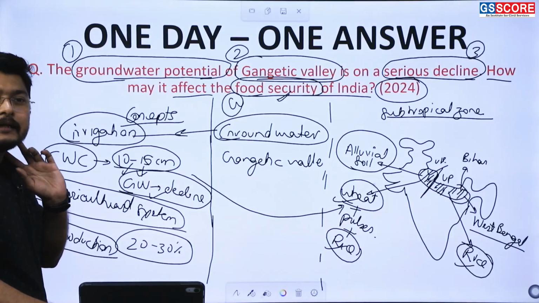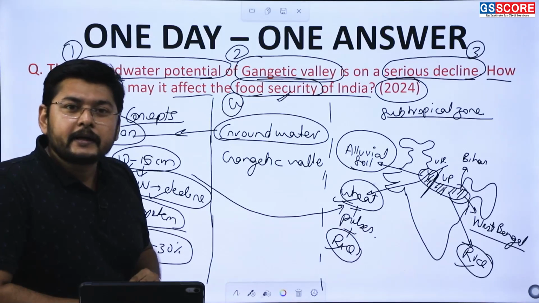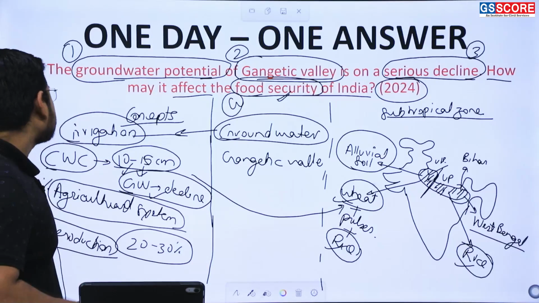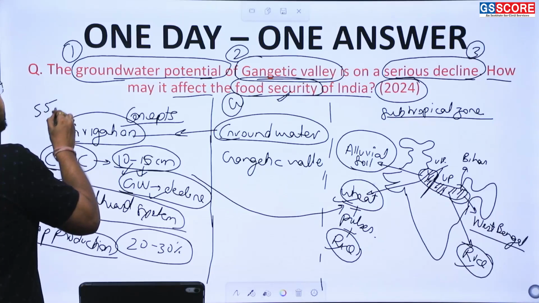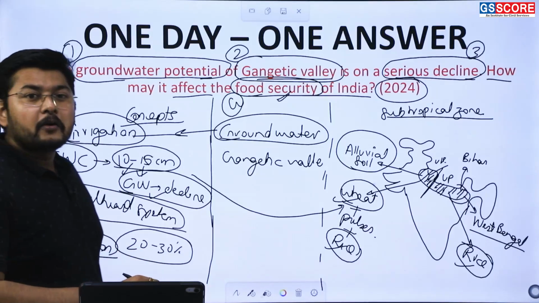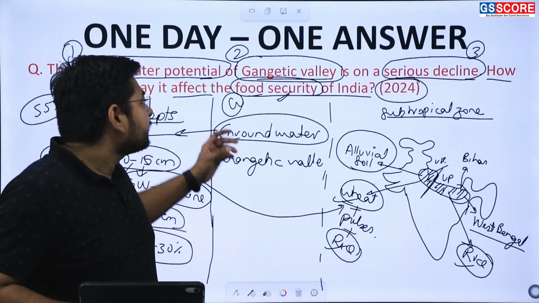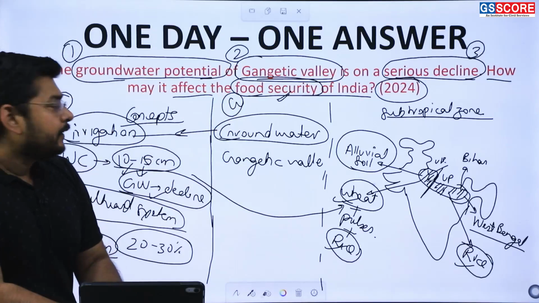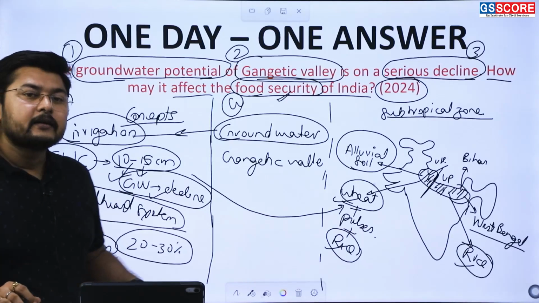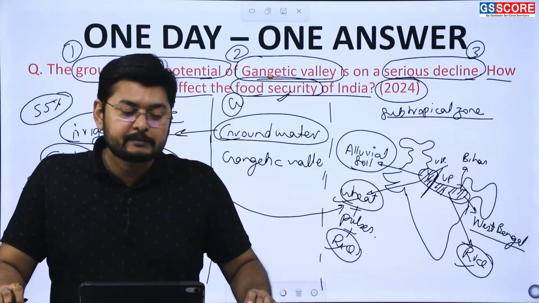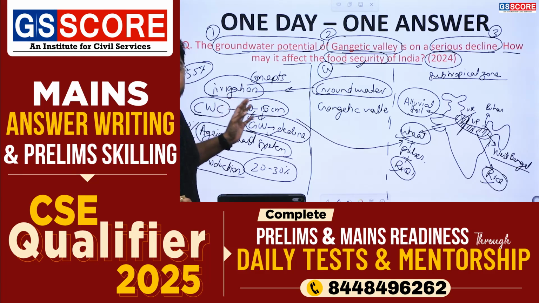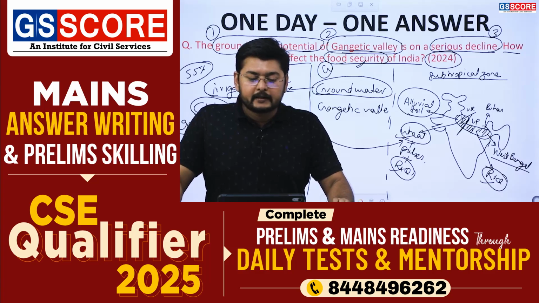We can see that the irrigated and non-irrigated regions in the northern part of India differ greatly. More than 55% of the region in the northern part of India, the Gangetic Valley, is unirrigated. Therefore, through this data we can analyze that yes, groundwater is declining, and this has been reported by the Central Water Commission.